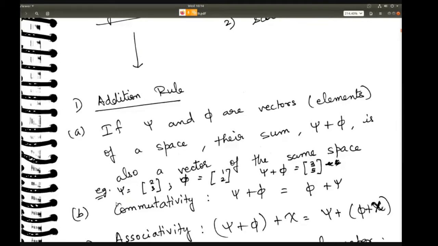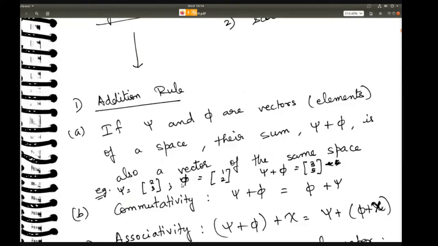Okay, so just to give you an example, psi is a vector, right? So you can consider any vectors. Let's say psi is a two-element column vector. So this is 2, 3, and phi is 1, 2. Then psi plus phi will also be the same.